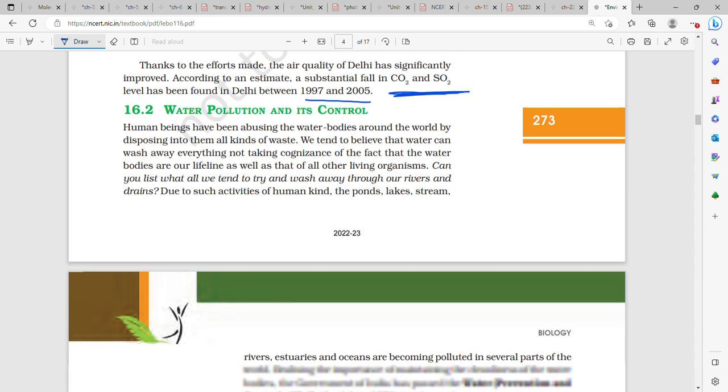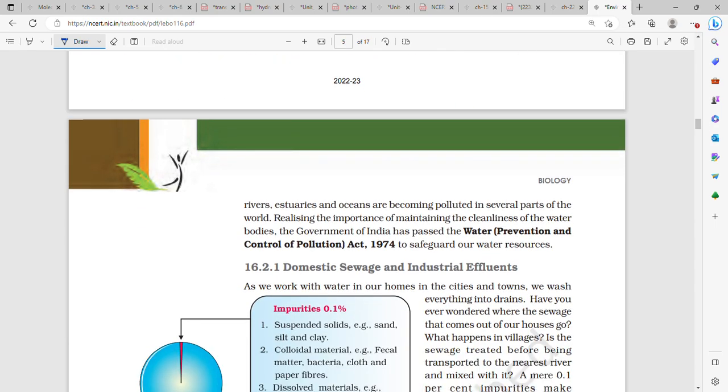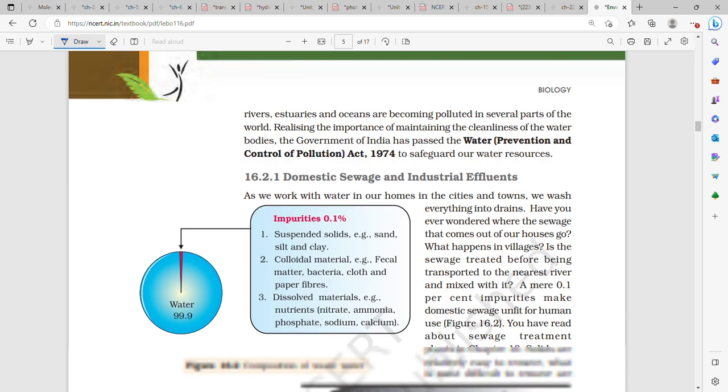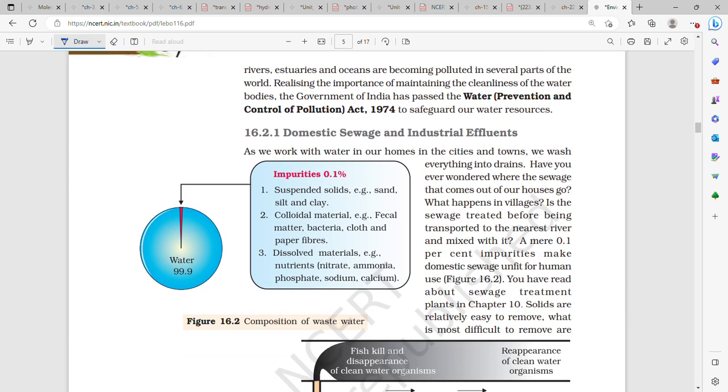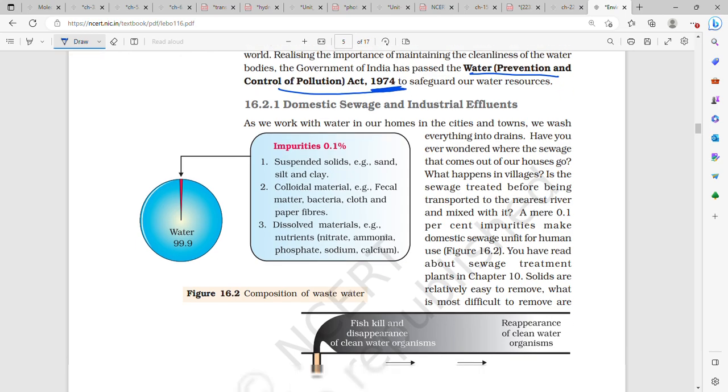Water pollution. We pollute the water by releasing waste and all. So the Water Prevention and Control of Pollution Act was passed in 1974 to safeguard our water resources.